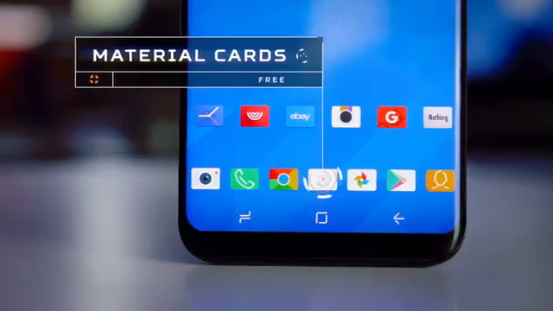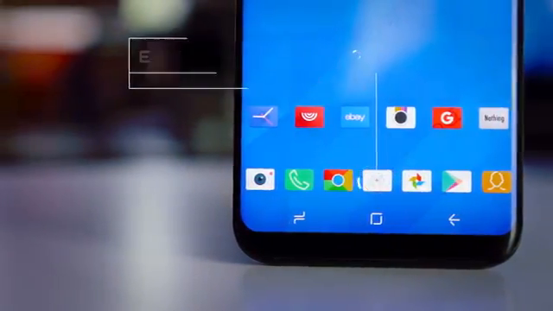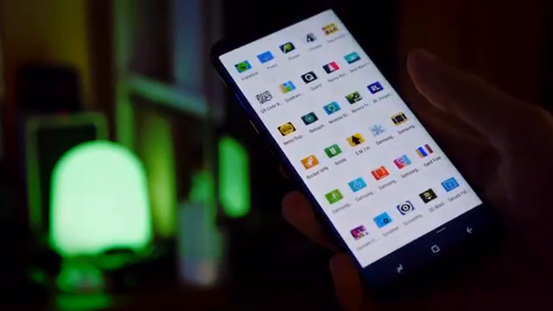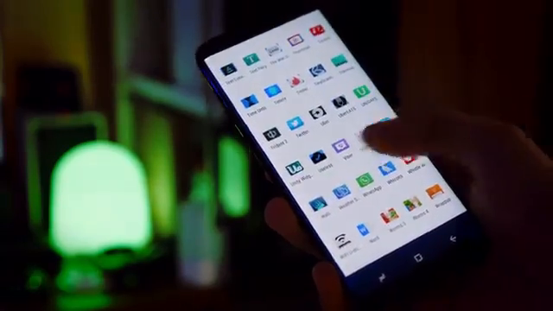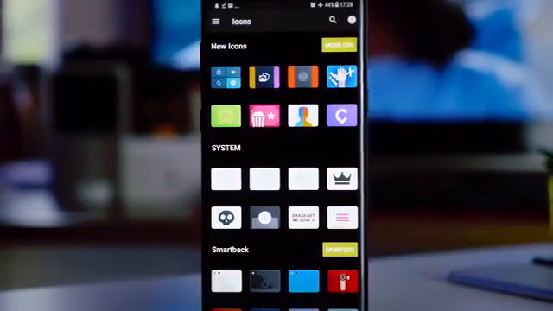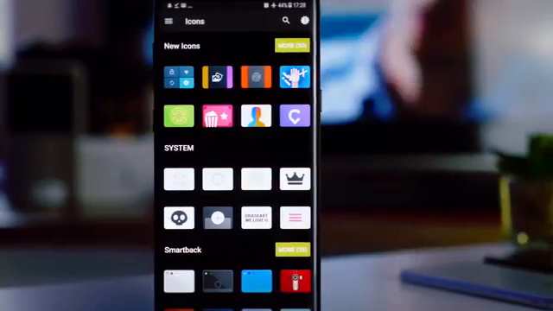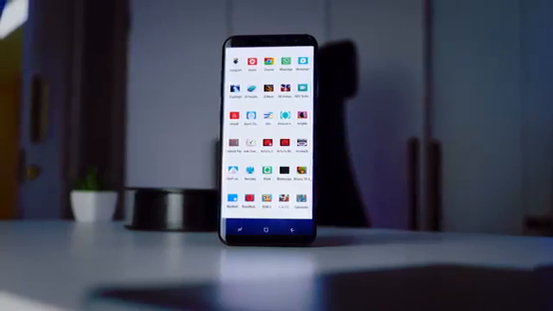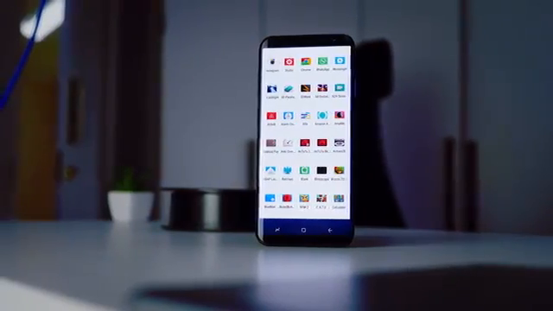Next up, an icon pack. This is Material Cards, and it has to be up there in the top 5 icon packs I've ever used. Not only does it completely change the shape of every single one of your icons into this rather unusual rectangular shape, which keeps things fresh, but at the same time there's quite a large variety of well-designed, high-resolution, colourful, vibrant and material icons already there. For the ones that haven't been coded, they don't look too unnatural, to be honest.